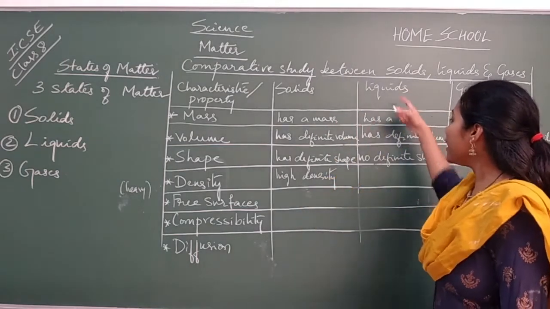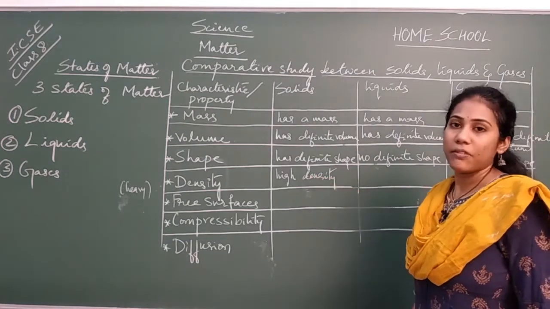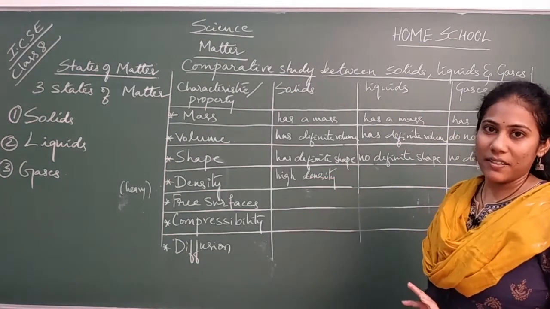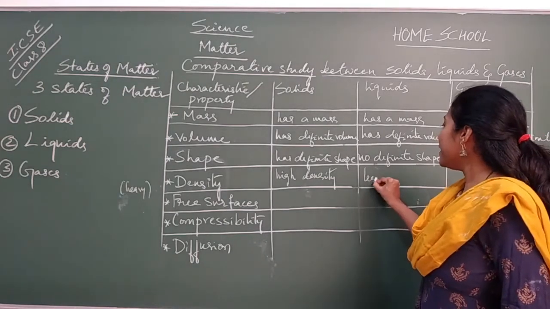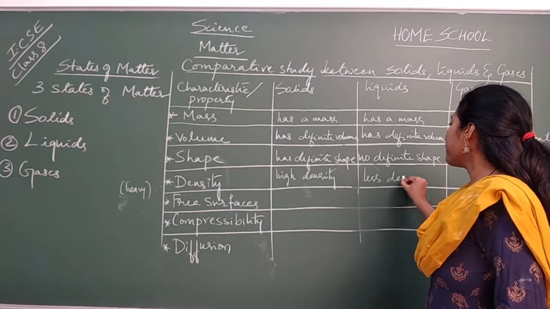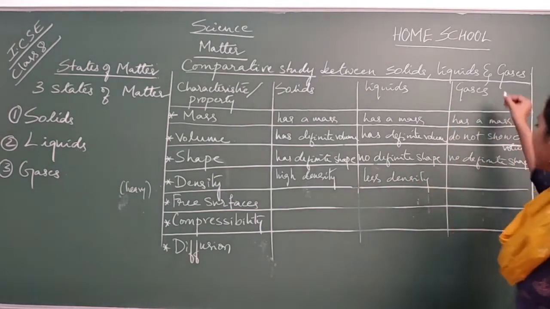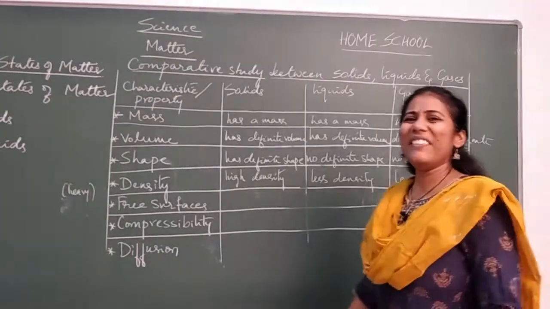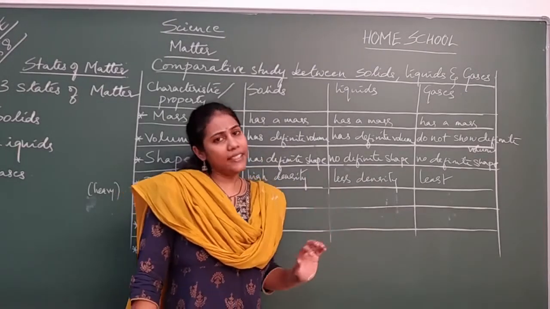And how about liquids? Liquids are less dense than solids. They are less heavy. They are not as heavy as solids. A little less heavy. So what I write here is less density. Liquids have less density. And what about gases? Least. Very less density compared to liquids and solids.